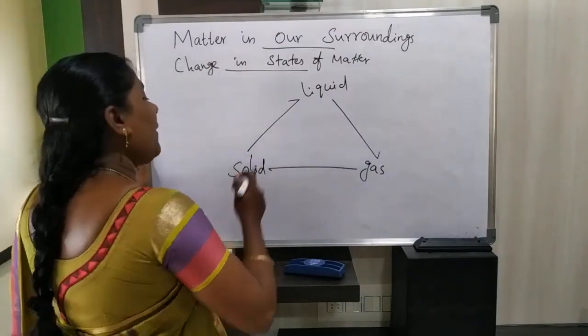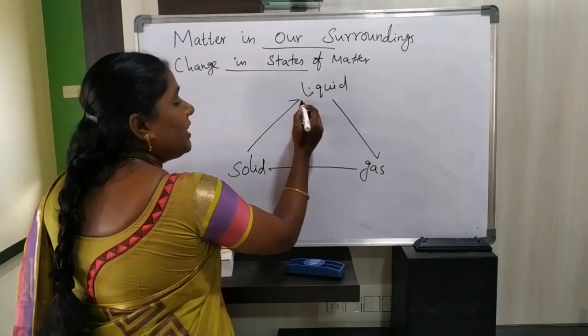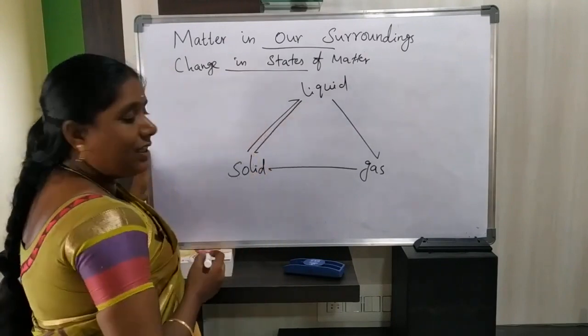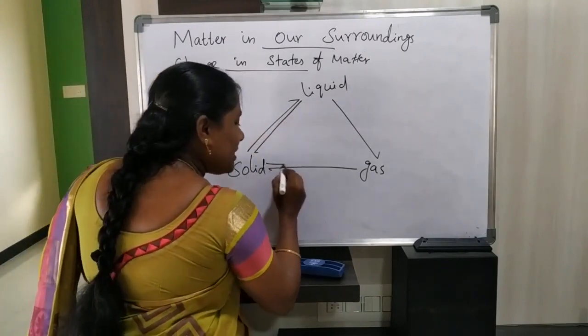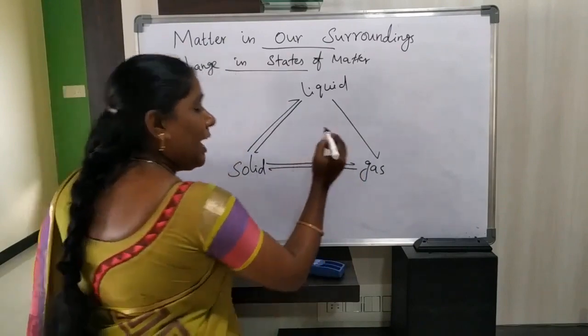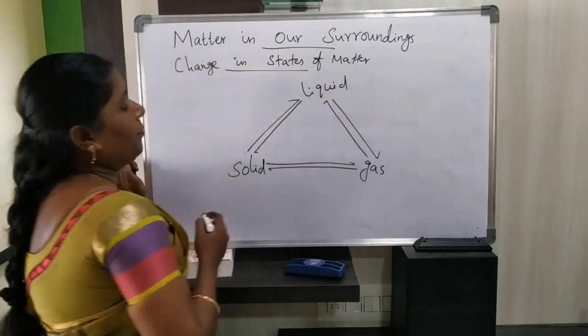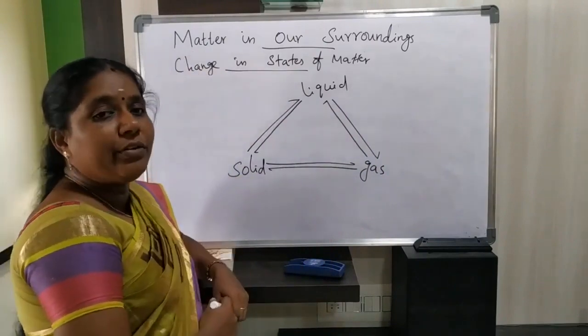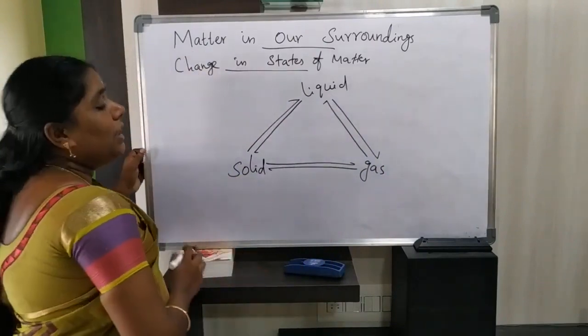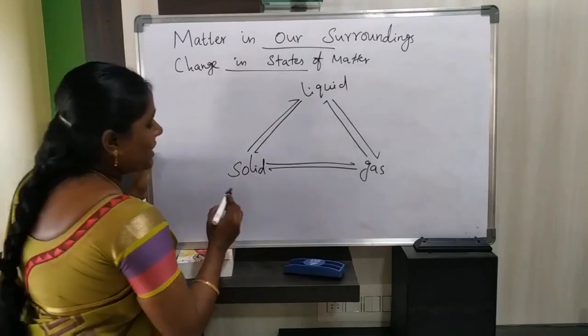In the same way, how will you convert liquid to solid, solid to gas, and gas to liquid? These processes we are going to discuss now. This is called the triangle conversion of states of matter.